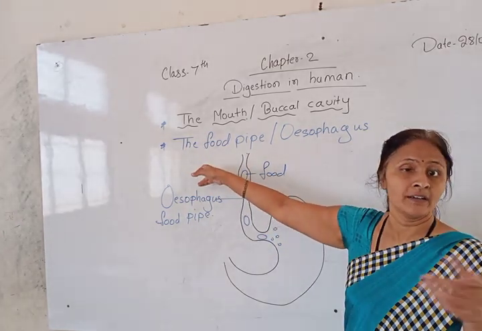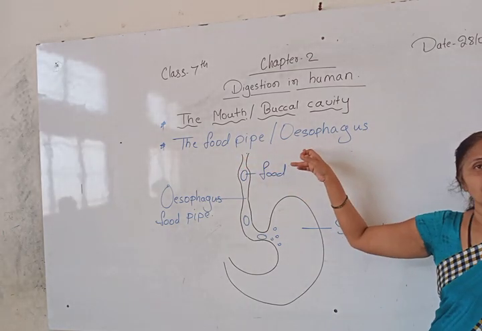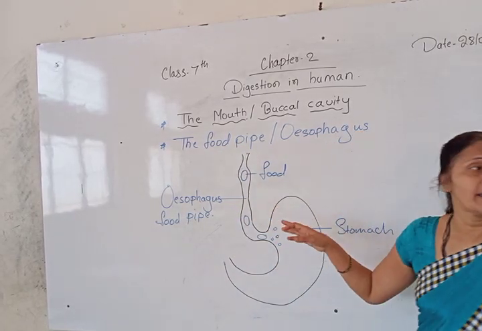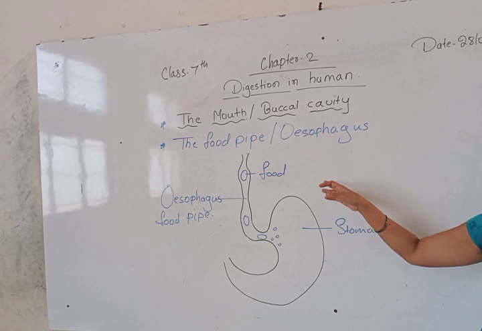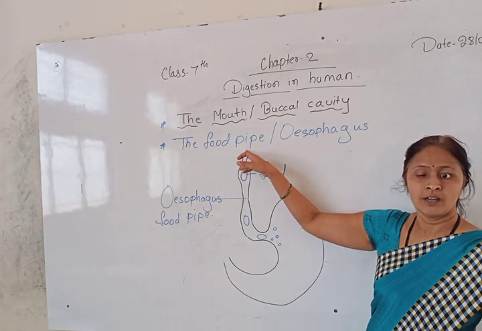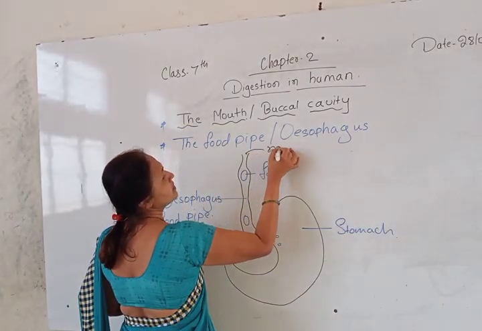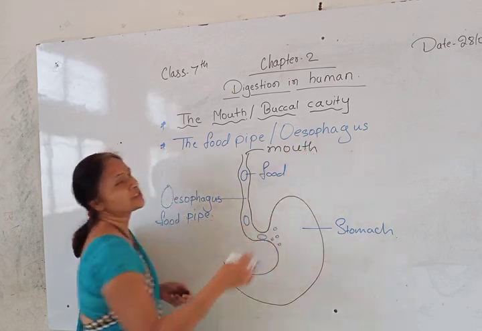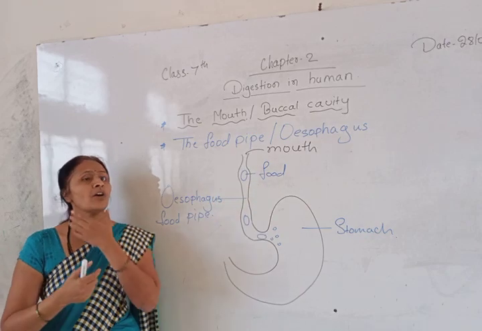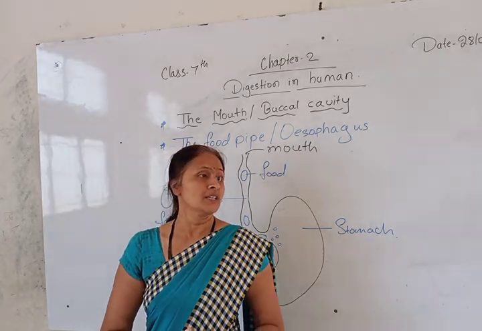nothing but the second part, that is the food pipe, or we can call it the esophagus. The food pipe, you can see this one. The diagram I already drew in the previous class. Today again we are going to share this diagram on the board. You can see the first part, from where the food started coming to the second part, that is the food pipe. This is the longest tube. The pipe goes through the neck and up to the chest.